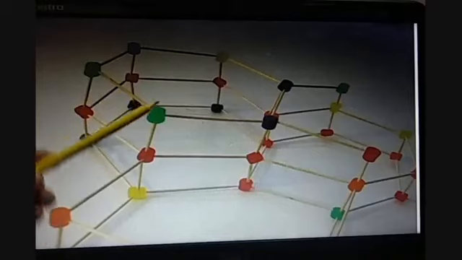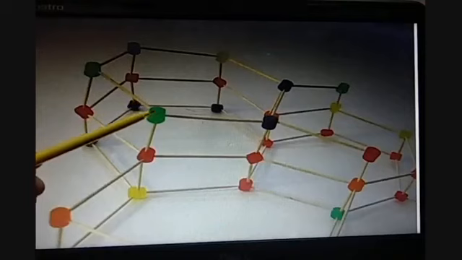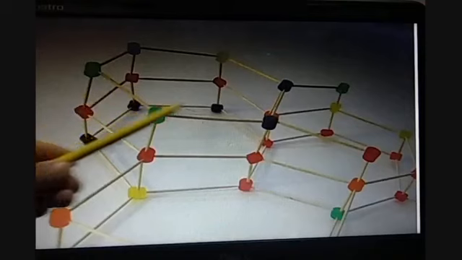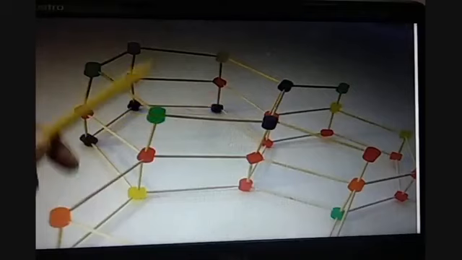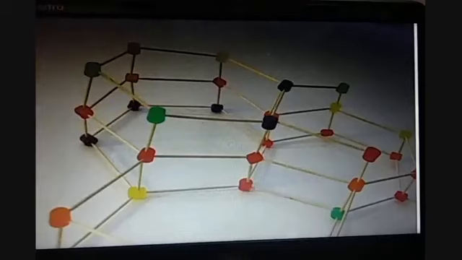But now one important thing to note here is that one carbon is attached to 3 more carbons. That means its valency is not satisfied, and one electron is still left to be bonded or to get this atom stabilized.